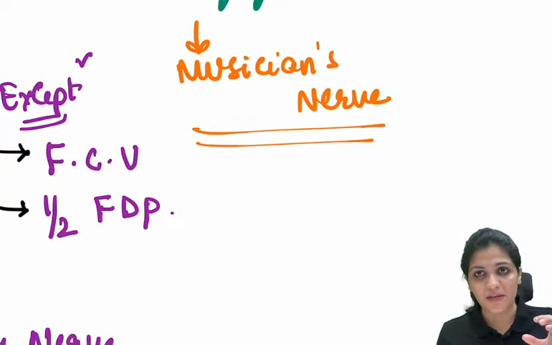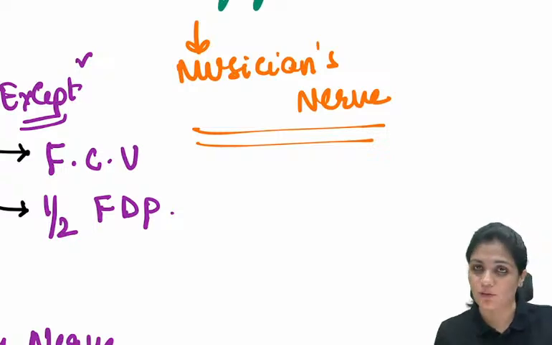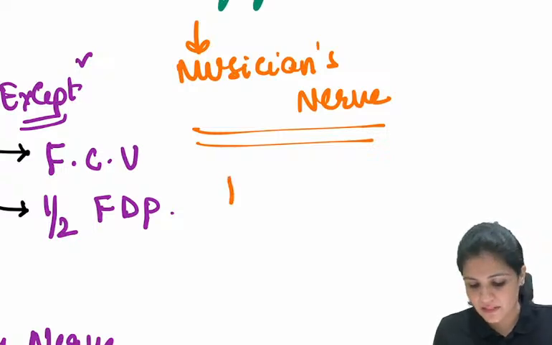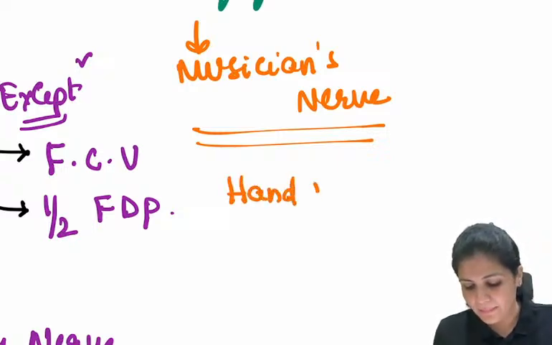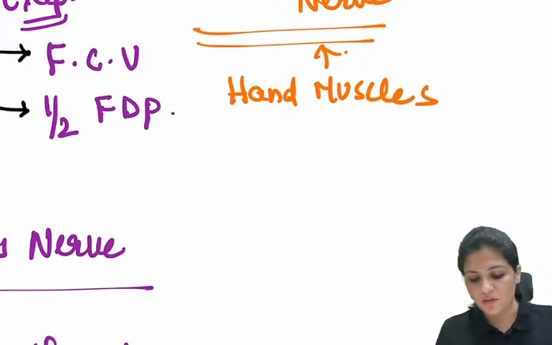What do you mean by intrinsic muscles? The muscles which take their origin in the hand and insert on the hand. These are called the intrinsic muscles. So these hand muscles are supplied by your ulnar nerve. What are those hand muscles?